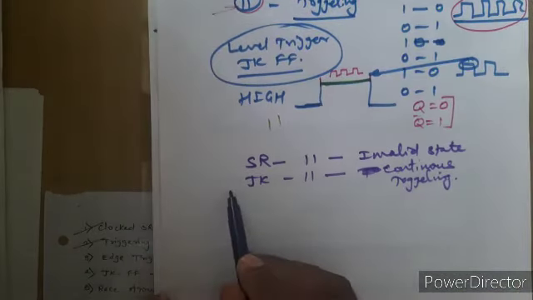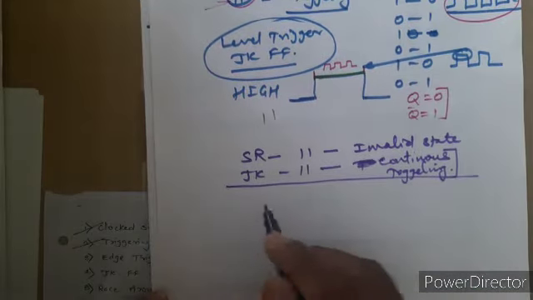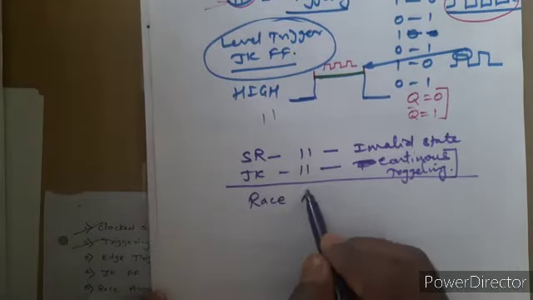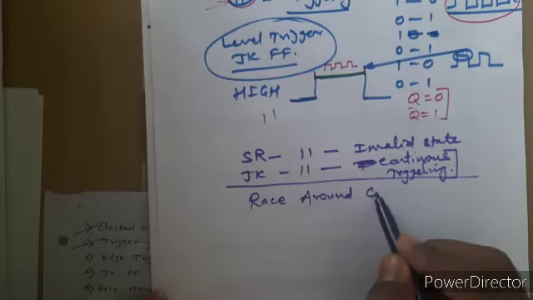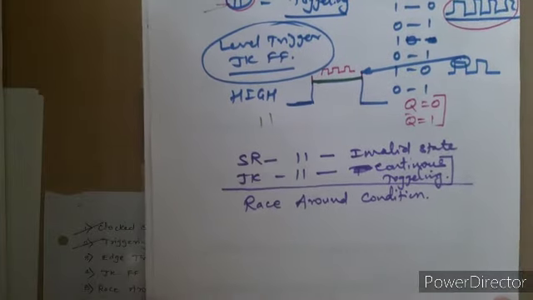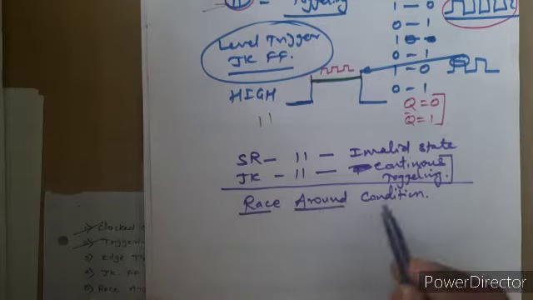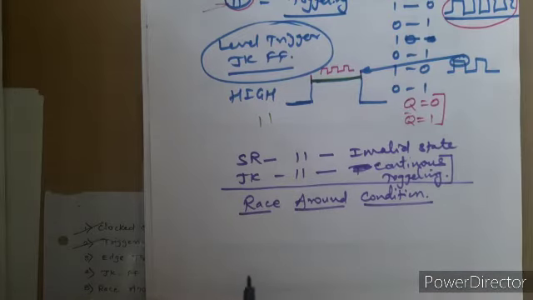In this JK flip-flop, this toggling condition is called the race around condition. This is the drawback or limitation of the JK flip-flop.